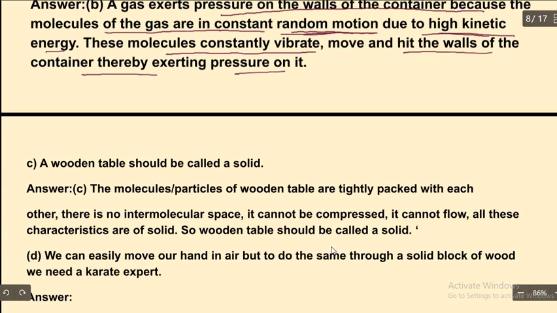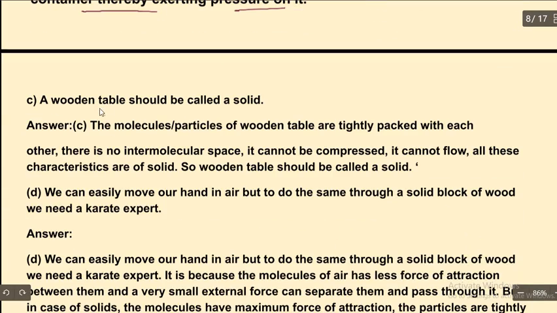Next question. A wooden table should be called a solid. If I take any wooden table, what are we going to call it? We are going to call it a solid. In a solid, we all know that particles are tightly packed. There is no gap between the particles. So why is it called a solid?